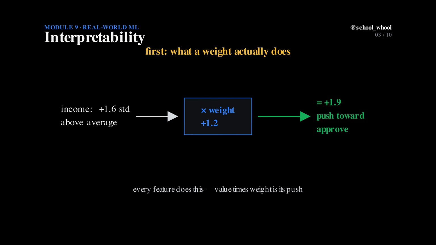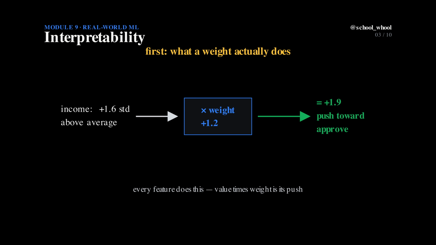Take this applicant's income. It sits about 1.5 standard deviations above average. The model multiplies that by the weight it learned for income, about 1.2, and the result is a push of roughly plus 1.9 toward approval. Every feature does exactly this. Its value, times its weight, is its push.